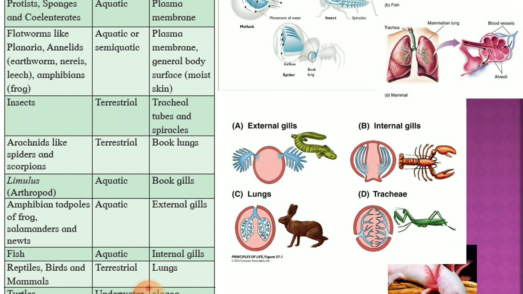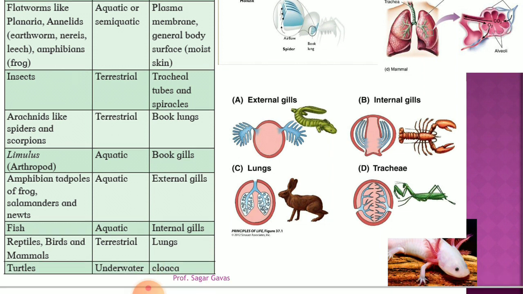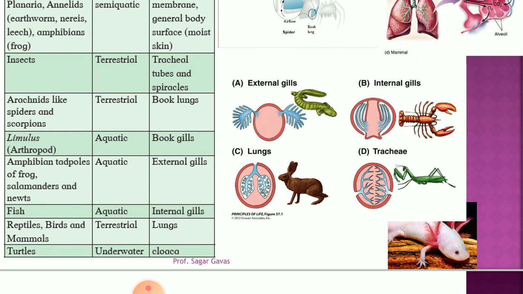So there are amphibians, the tadpole of the frog, salamander, and newt. If you observe, there is one photograph of the newt I have kept over here. They are again aquatic, and they have external gills. You can make out in the diagram that the newt is showing the external gills. These external gills will help in exchange of gases.